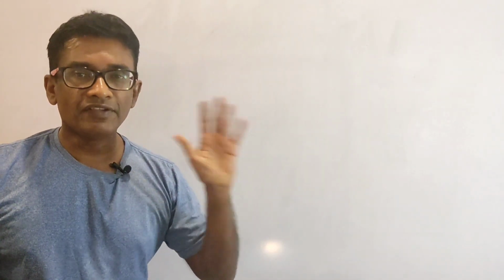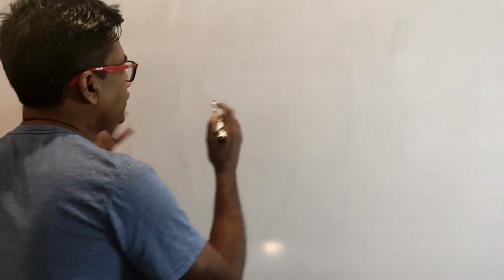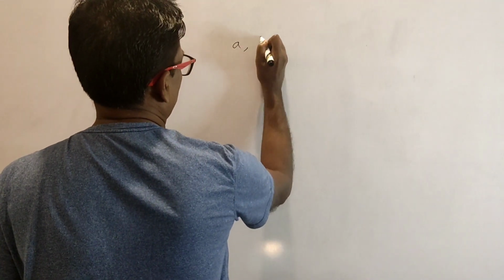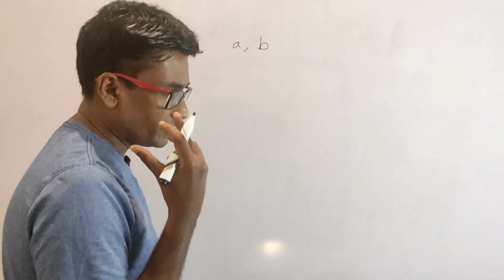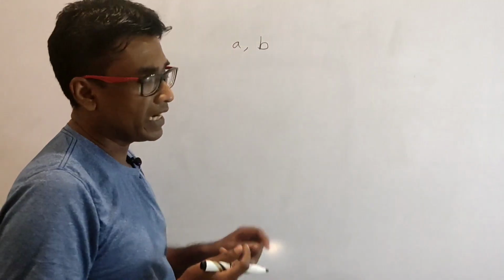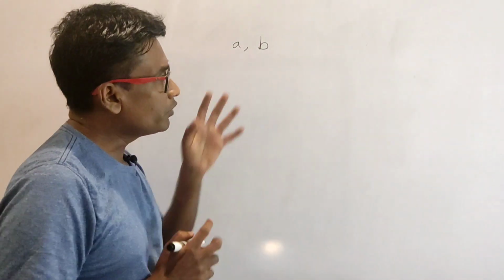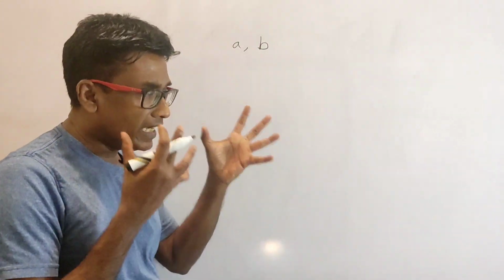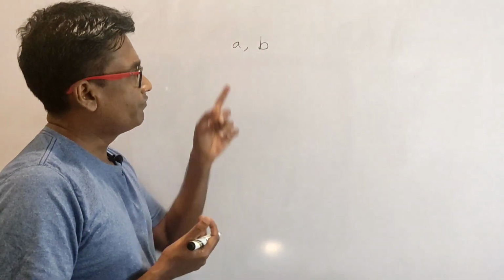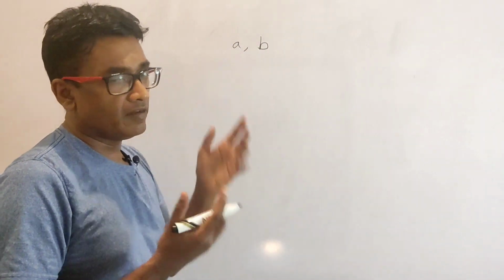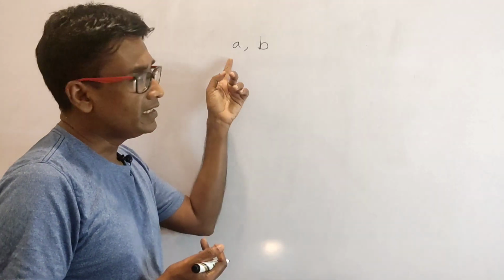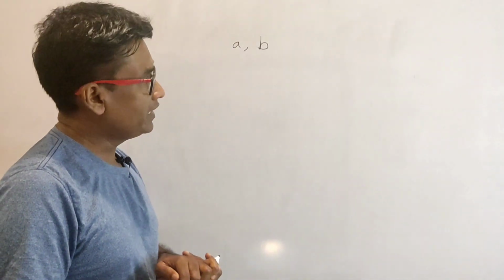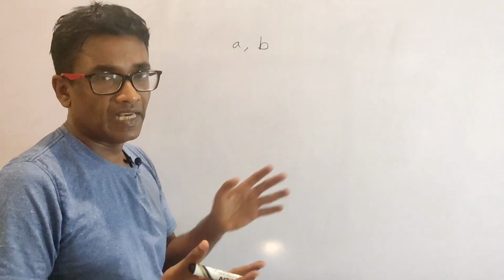Let's have a look at the fifth axiom. Now consider any two magnitudes of the same kind. What I mean by any two magnitudes of the same kind is that A and B can be any two lengths, any two areas, or even any two degrees. If A is a degree of some angle and B is another degree of some angle, or A is the length of a line and B is the length of another line.